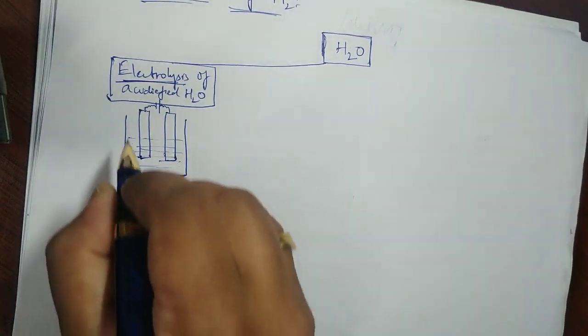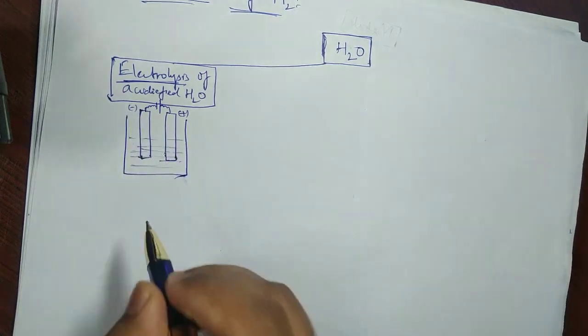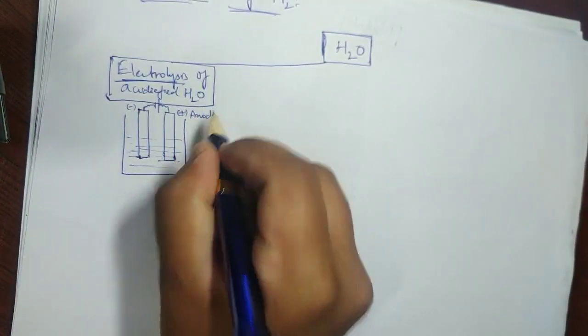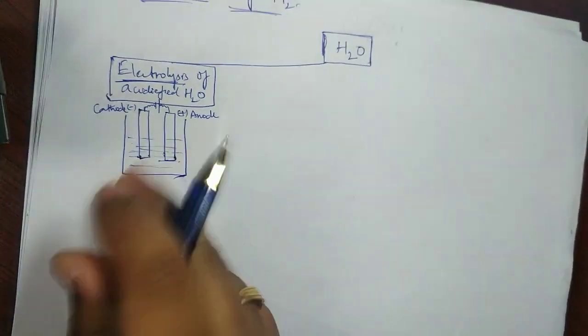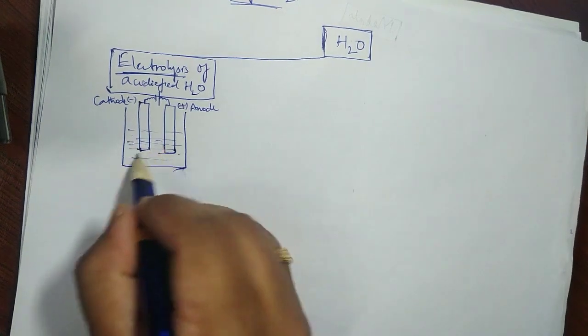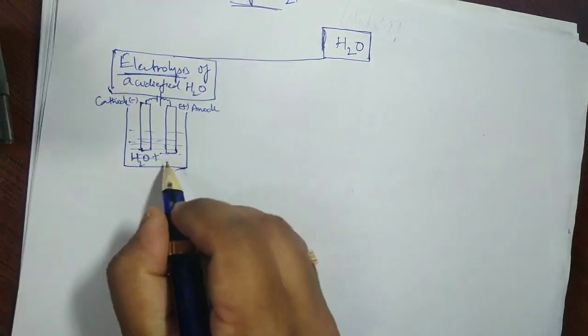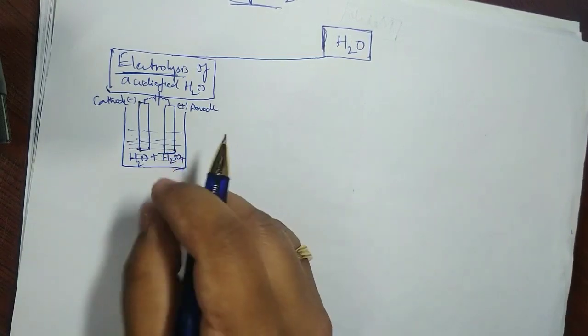One is a positive rod, this is a negative rod. So this is my anode and this is my cathode. This water is filled with H2O plus a bit of acid like HCl or H2SO4, or a base like NaOH.